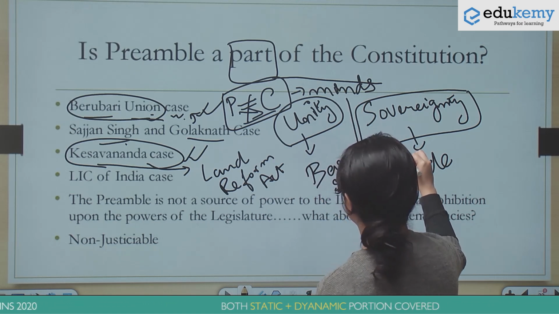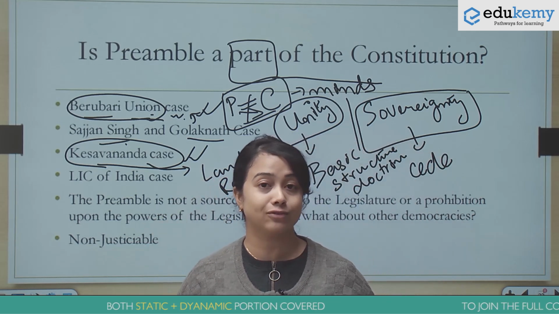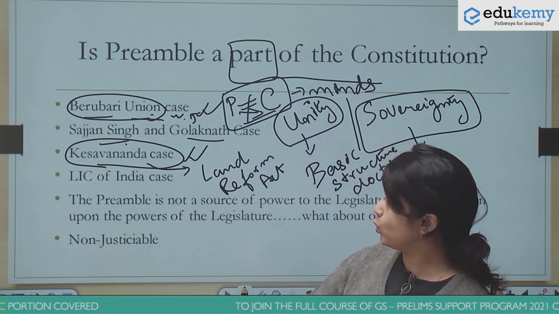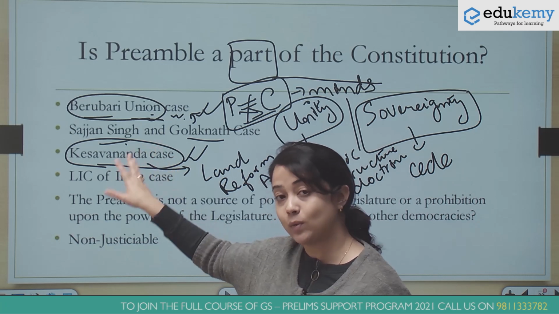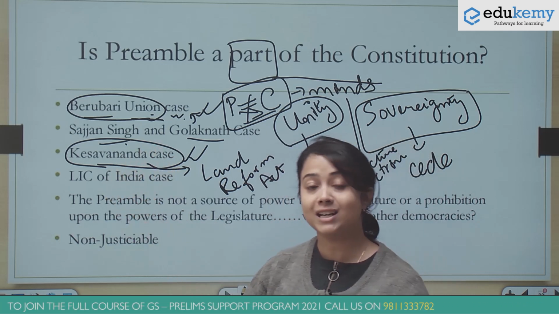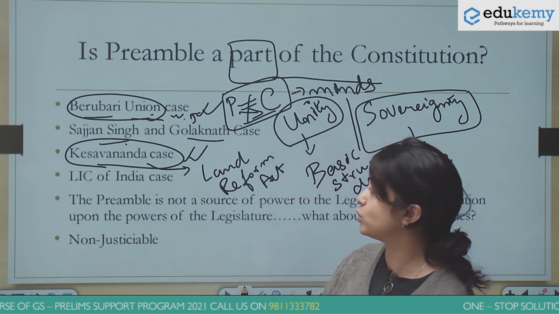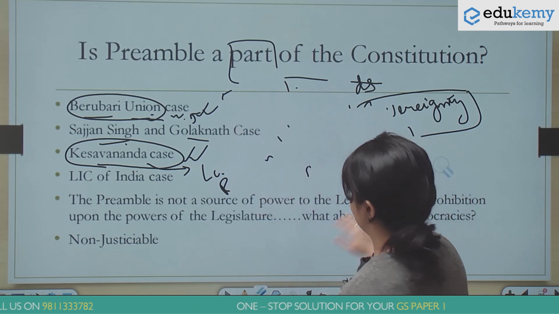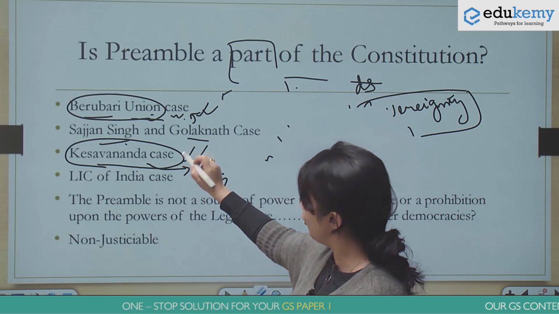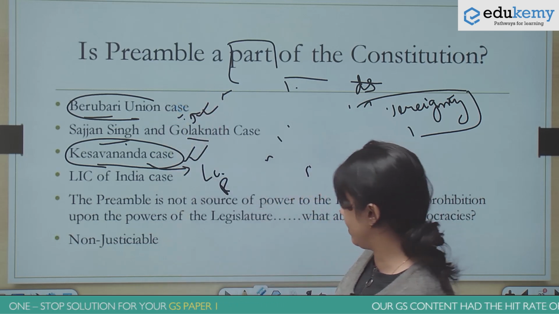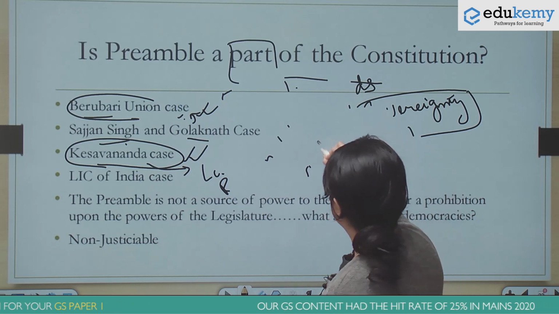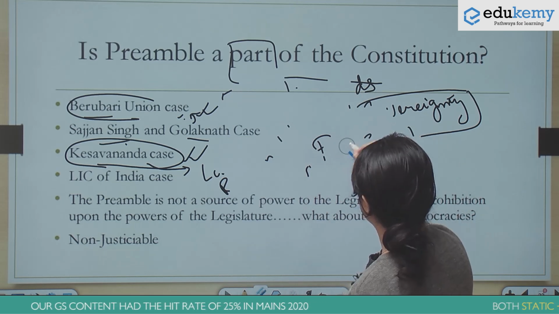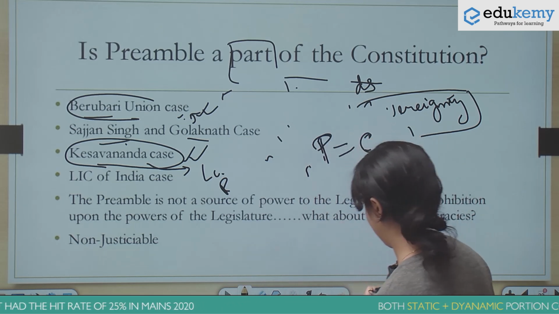Now, one thing to remember is that in the Keshavananda Bharti case, the bench of the Supreme Court was a 13-judge bench. It is the largest bench so far. That is why to overturn anything that was said in the Keshavananda Bharti case, even in future, will need an even bigger bench, which has not been constituted so far. So, what happened in the Keshavananda Bharti case is that the Supreme Court overturned the opinion that was given in the Berubari Union case, and it said that the preamble is definitely a part of the Constitution.